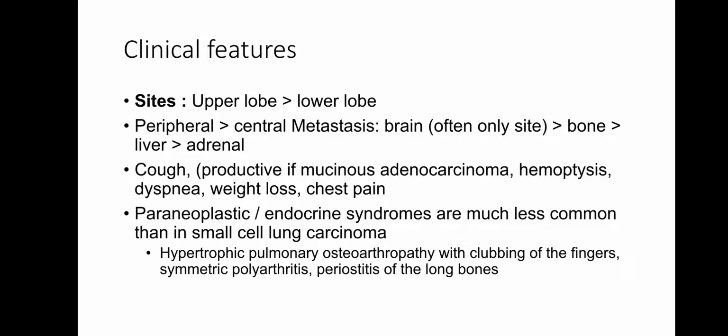Clinical features: most commonly seen in the upper lobe of the lung, then lower. Peripheral is most common, then central. Metastasis is mostly in the brain, followed by bone, liver, adrenal. Symptoms: cough, productive if mucinous adenocarcinoma, hemoptysis, dyspnea, weight loss, chest pain. Paraneoplastic or endocrine syndrome can be associated, but it is much less common than in small cell lung carcinoma.